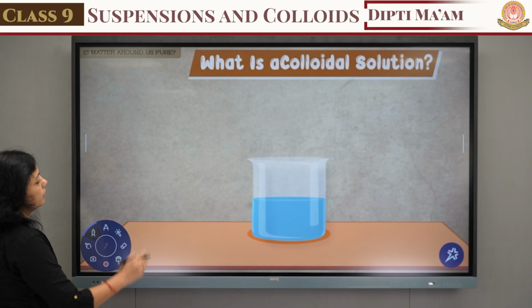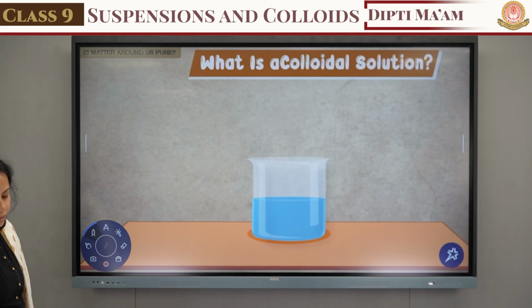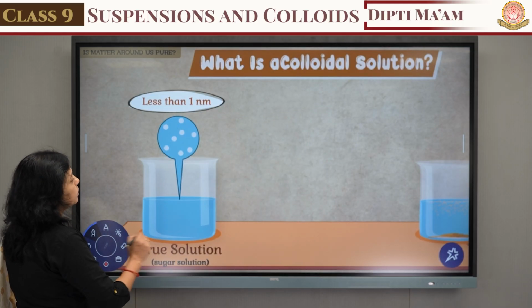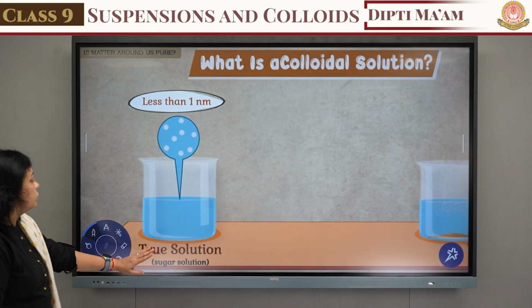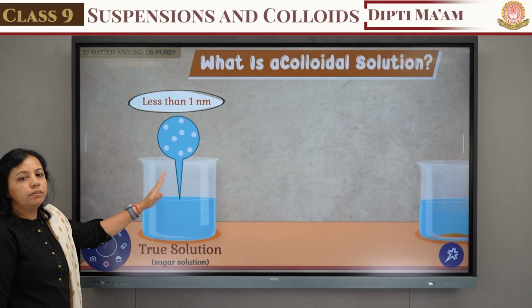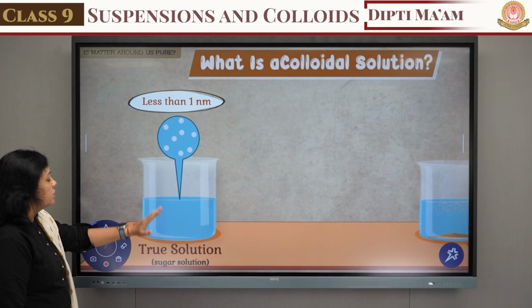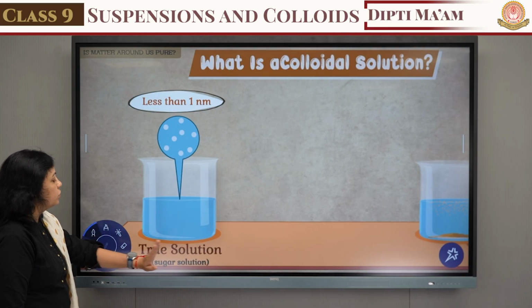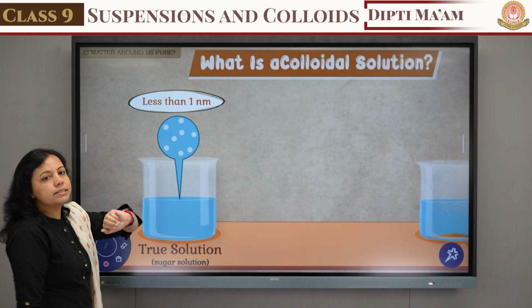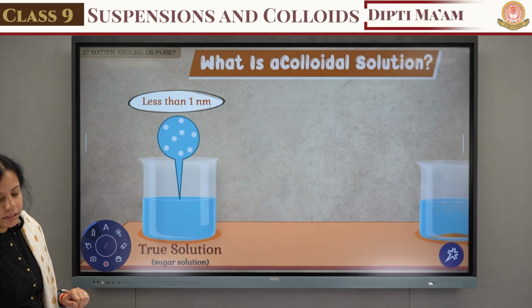Here we can see one beaker. In this beaker there are particles. What about the true solution? If it is a true solution, suppose we take a mixture of sugar and water. The sugar particles can dissolve in the water, so a true solution will be formed. In this true solution, the particle size is less than 1 nanometer, which we already discussed.